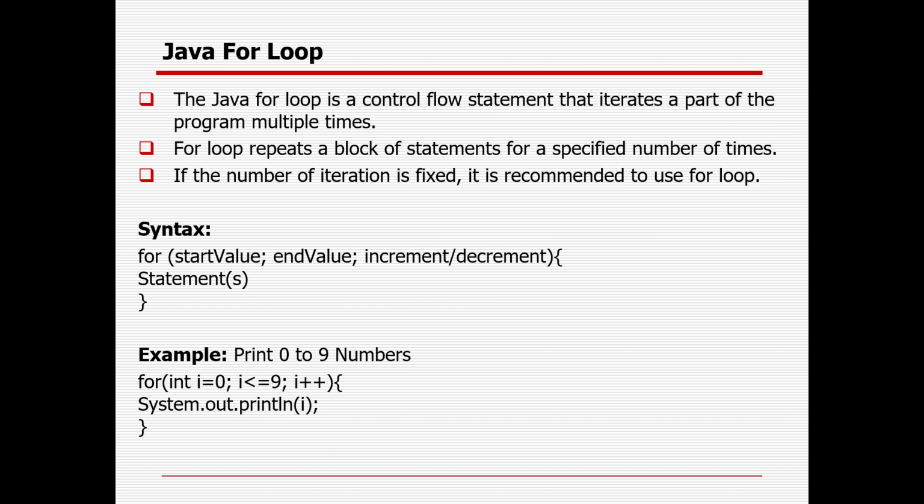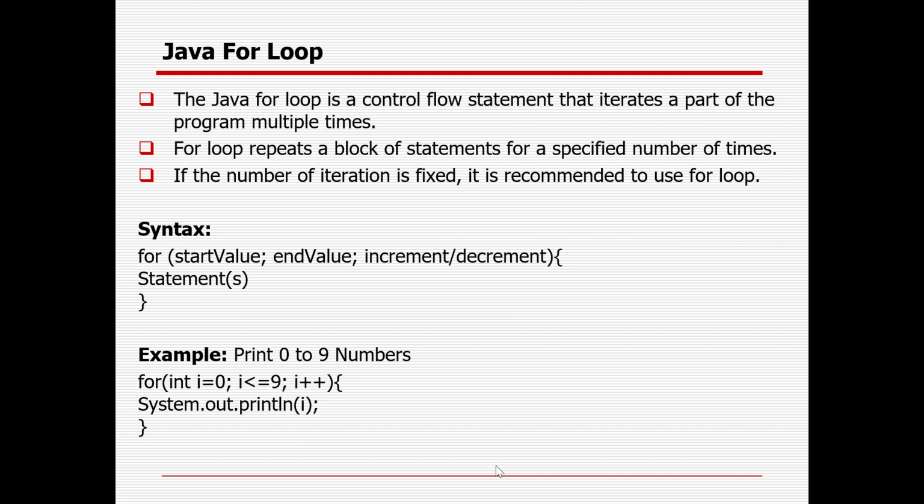Whenever your iteration is fixed, you already know the condition, how many things you need to go through, you can go with the for loop. But in case your iteration is not fixed, you can go with the while and do while loop. A while loop will first check the condition and then execute. A do while loop will first execute at least once, then check the condition.